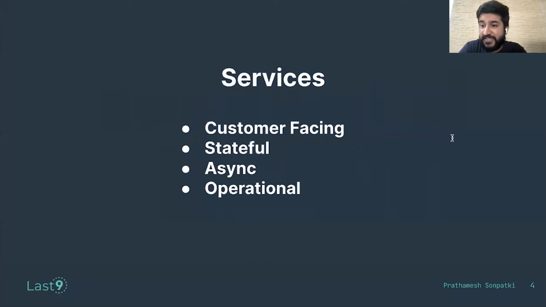Services can be customer facing, like HTTP or gRPC workloads, where the caller expects an immediate response. They can be stateful, like a database as well. It is common to think of a database not as a service, but if you look at RDS, the Relational Database Service, the name itself has service in it. There can be asynchronous services as well, like the one that does not respond with the request result immediately. Instead, it queues it to be processed later. There can be operational services, usually internal to the organization for running jobs such as reconciliation, infrastructure bring up,